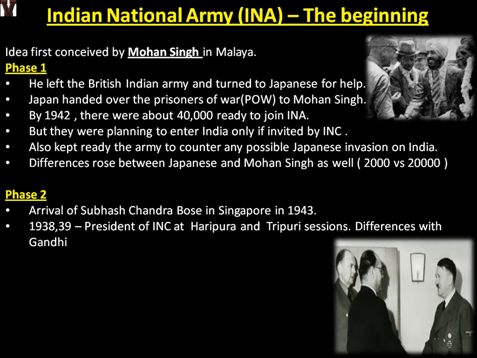Also, Gandhi and Subhash Chandra Bose had differences. This was asked in UPSC Mains, the differences between Ambedkar and Gandhi, and Subhash Chandra Bose and Gandhi are also asked. So you have to prepare Gandhi and Rabindranath Tagore, or Gandhi and Nehru. You have to learn all these things whenever Gandhi comes into the picture. In 1940, what happens? In 1940 he formed the Forward Bloc, a movement started by him when he was in India itself.